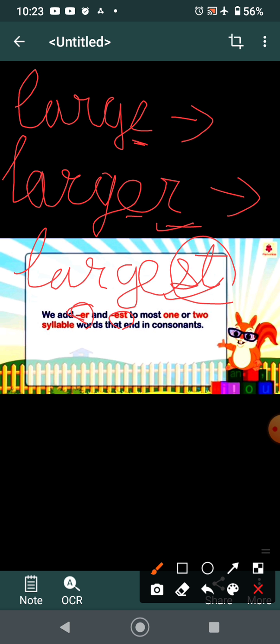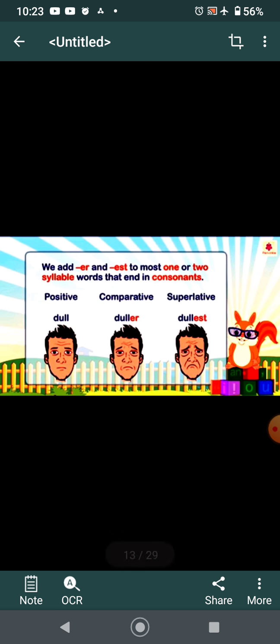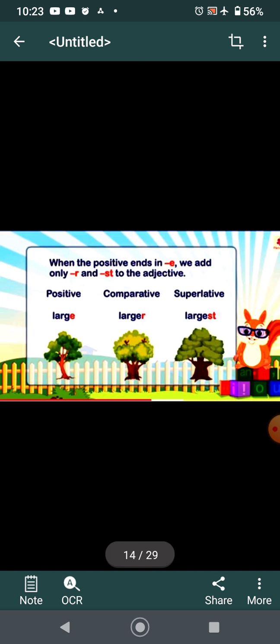It is according to the words. For example, dull, duller, dullest. DULL is given, so we add ER and EST. But in large, E is already given, so we have added R and ST. I hope children this much is clear.